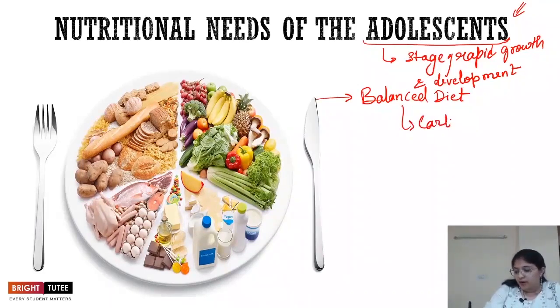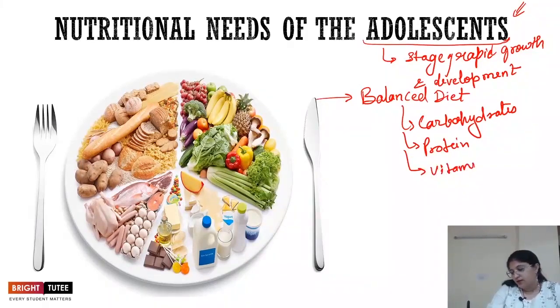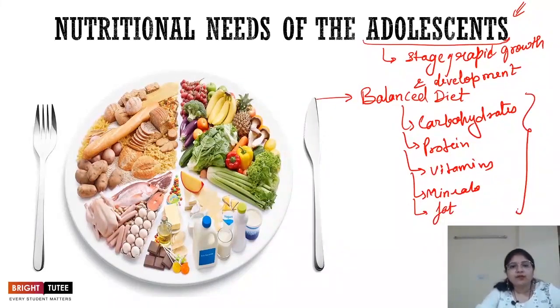It includes carbohydrates, protein, vitamins, minerals, right? And fat.